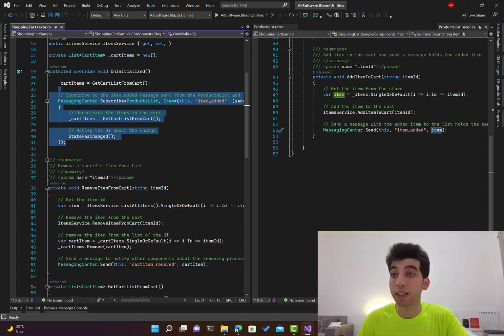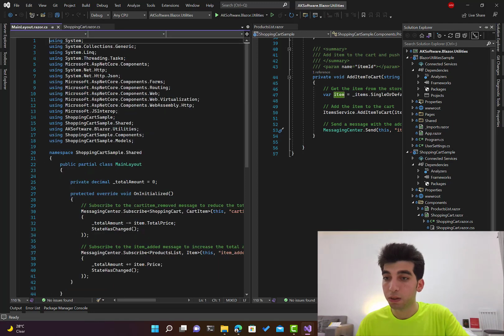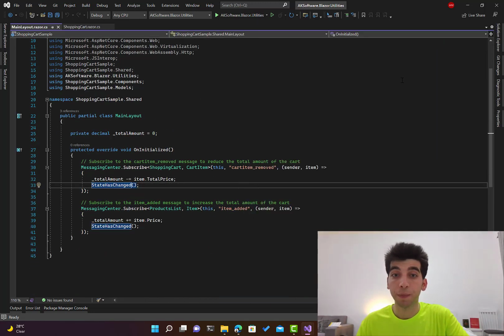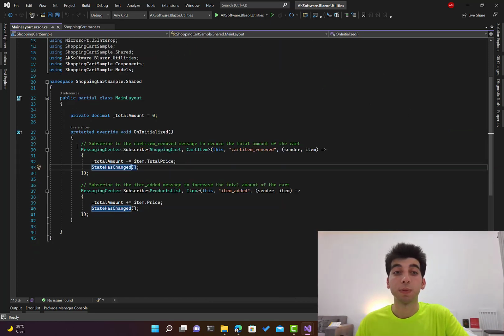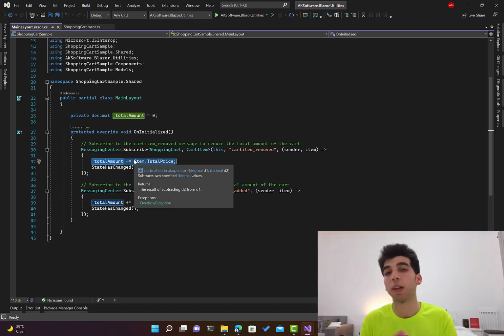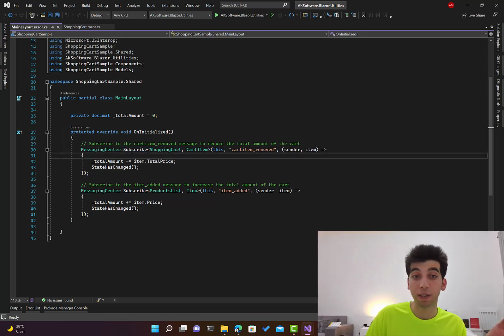The same functionality, as you can see, if I go to the layout and open this one, you are going to see exactly the same. Let me close this. Here we are subscribing to two messages. The first one is item added, where we are actually increasing the total amount. This is what you have seen on the top right corner. And we are subscribing to cart item removed, where we are actually reducing the total amount. So this is the main functionality behind this.